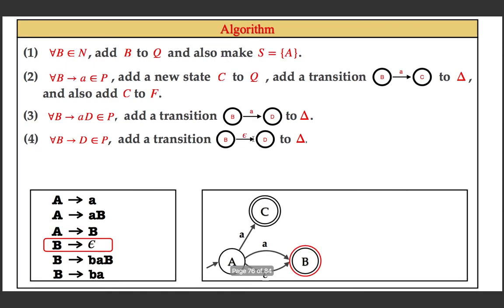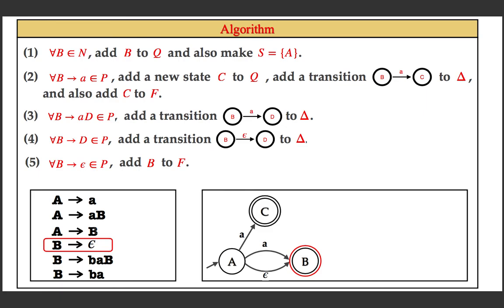Okay, now the next one, B going to epsilon. We know that we have to make B a final state. We saw it in the previous discussion. So the step is, for all epsilon transitions, that is B going to epsilon, make B a final state. Note that F is the set of final states.